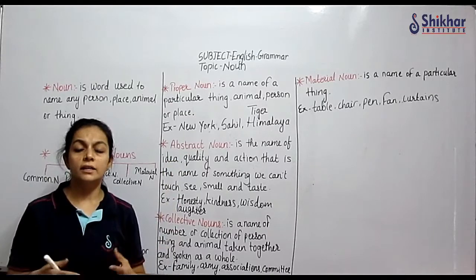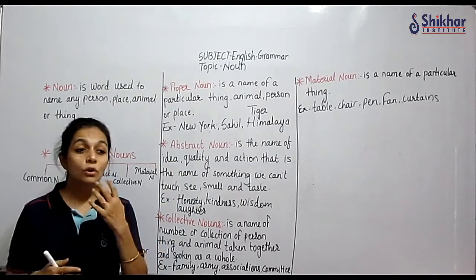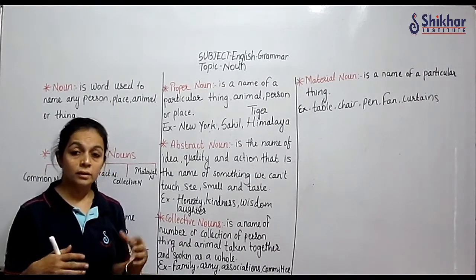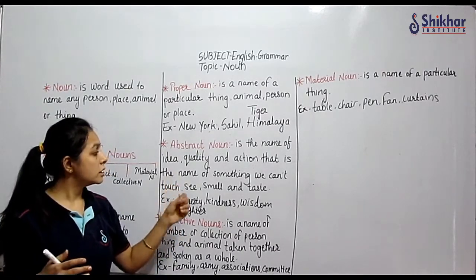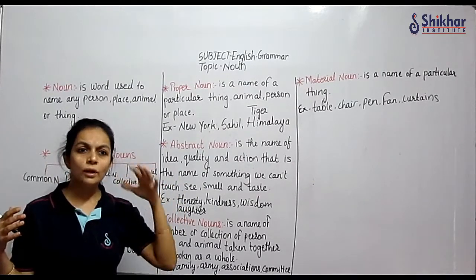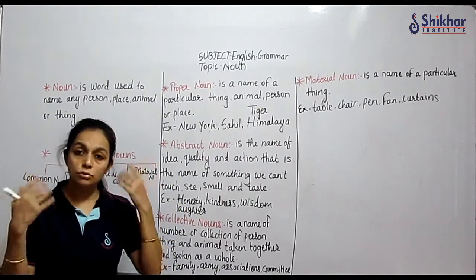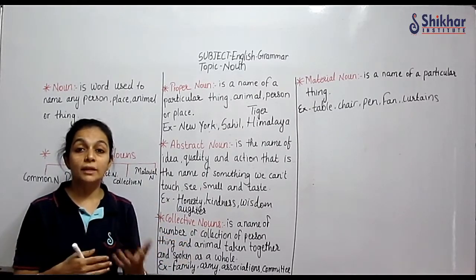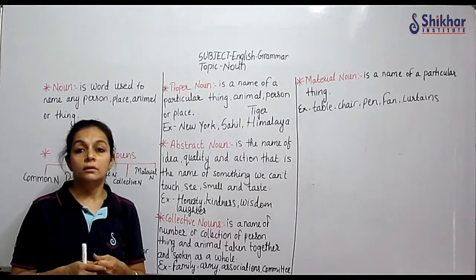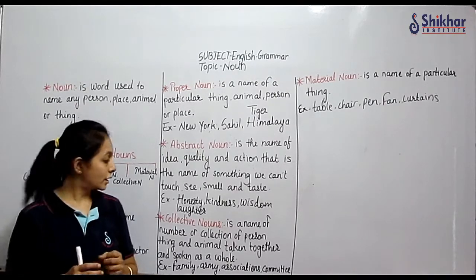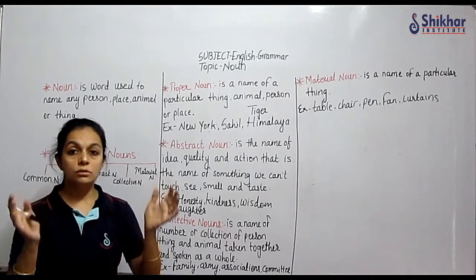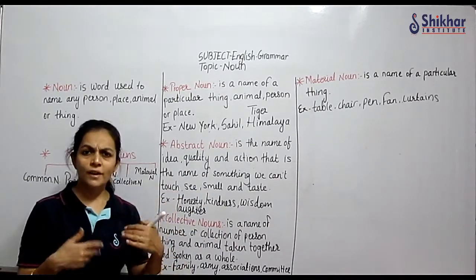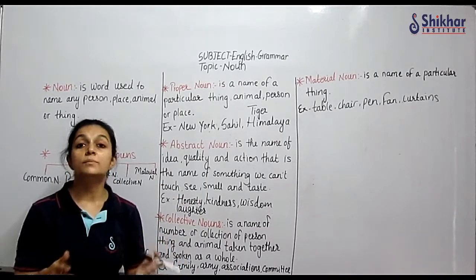An abstract noun is the name of an idea. Any quality, idea, or action. Something we cannot see, something we cannot touch, but we can feel it. Like all ideas and qualities, you don't have to see your sadness, your happiness. That is to be felt. Wisdom is seen when somebody acts, that yes, he is a person of wisdom. Honesty, you can't see that honesty is going there. No, honesty has to be felt, it is presented in somebody's behavior.